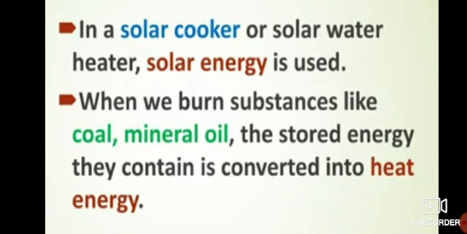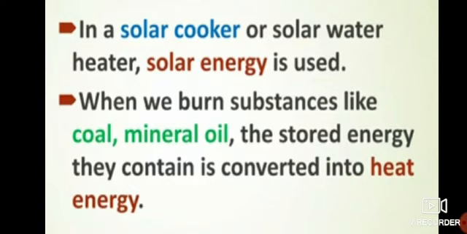What do you mean by solar energy? The energy which we get from sunlight. The energy which we get from sunlight is known as solar energy. Okay. So whatever energy we get from sunlight is known as solar energy.